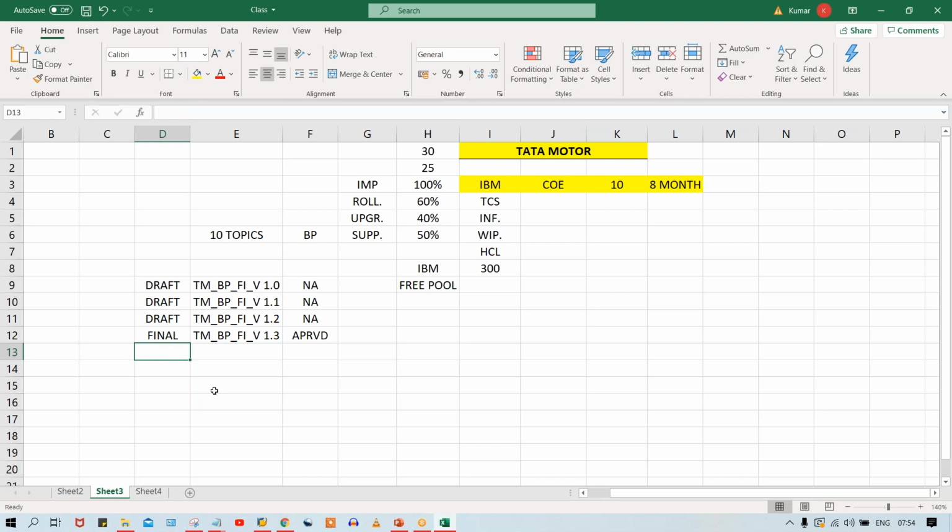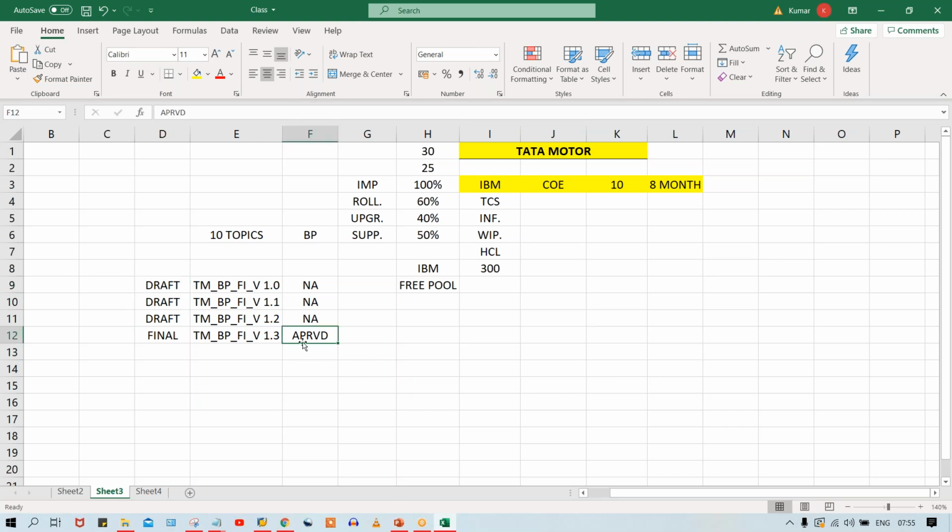So always, guys, during an interview, I still remember in my second interview, this question was asked by a person: which version of the blueprint is going to be sent to the client for sign off purpose? Of course, it is the final version that we send to the client. Logically also, draft version means the client has found some mistakes, right?